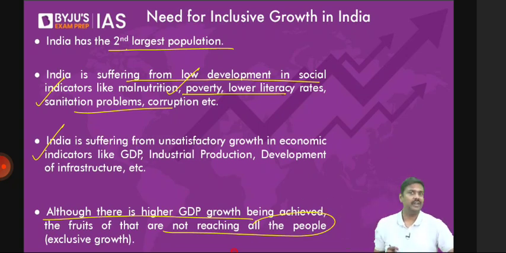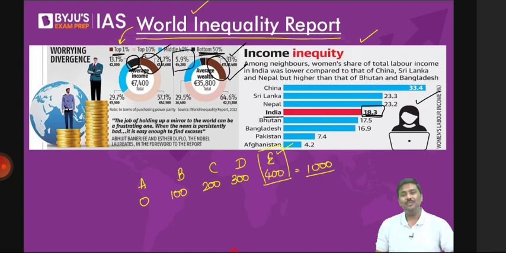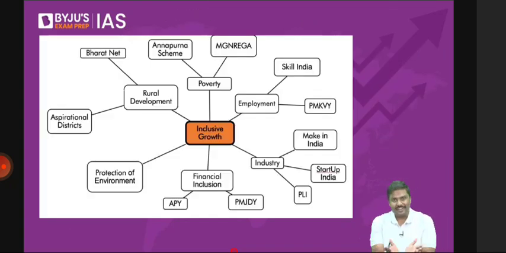Now, what has the government done? I'll come back to this. What has the government done? I'll just give you a very nice tree structure here. Mind map. What has the government of India done to promote inclusive growth? Not just this government, multiple governments.